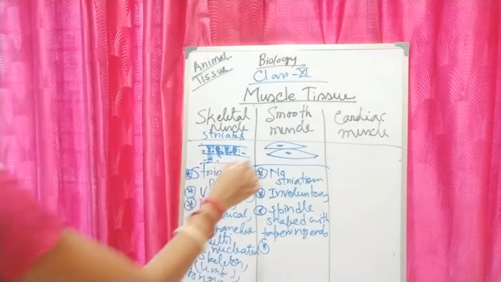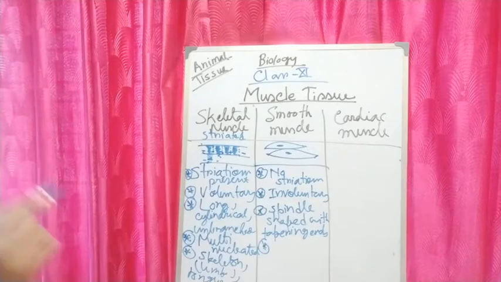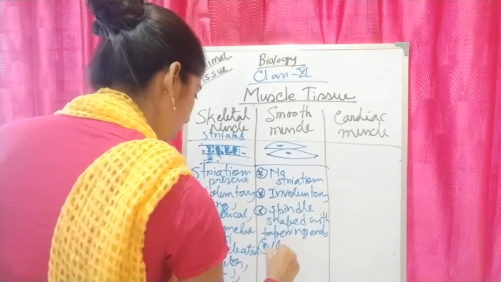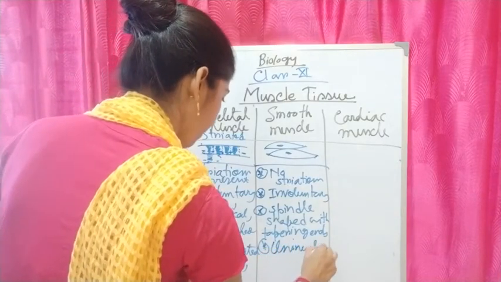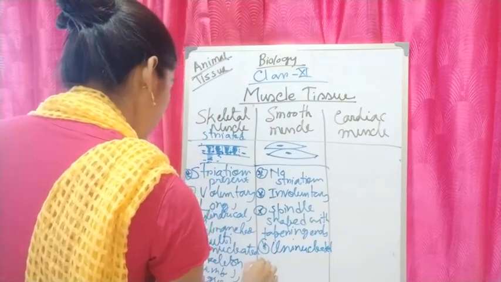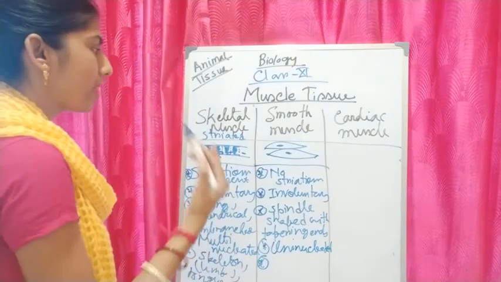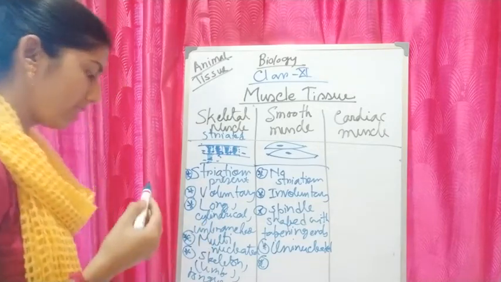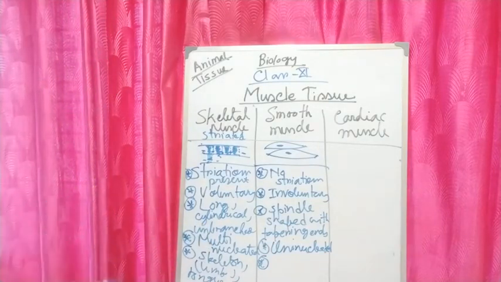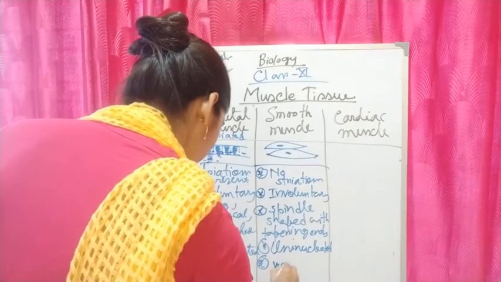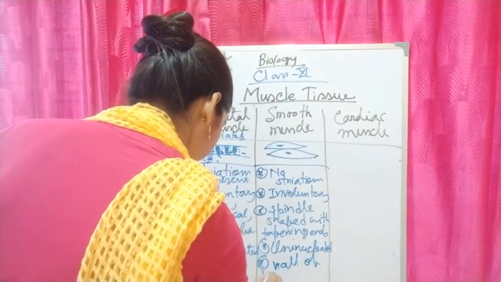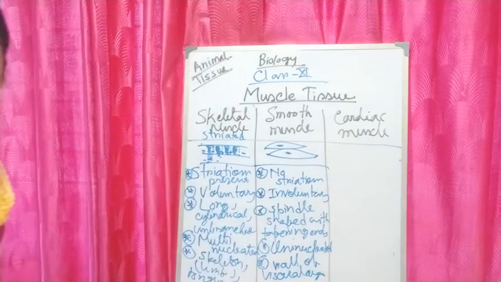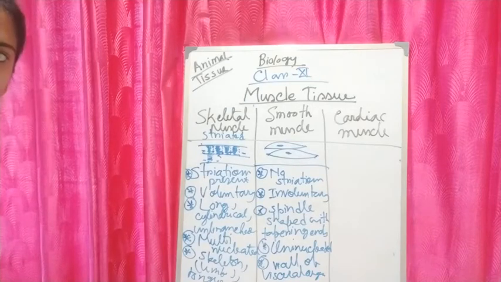Now the next part is about their nucleus. You can see that only one nucleus is present. That's why you can call it uninucleated. Next, the position where smooth muscles can be found: these muscles are attached to the lining of the visceral organs. So these can be found in the wall of visceral organs.